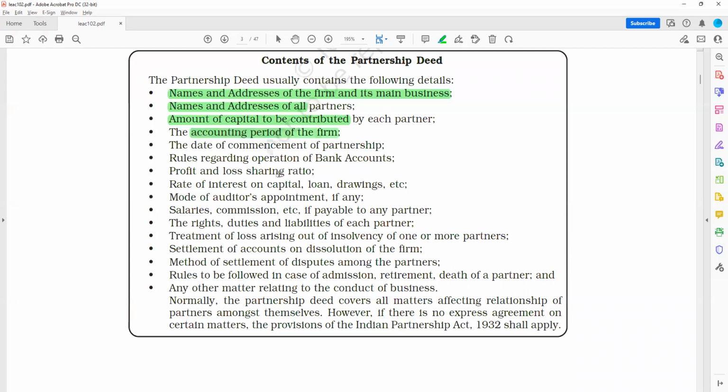Accounting period of the firm. Date of commencement. Rules regarding operations. Profit and loss sharing ratio. Rate of interest. Mode of auditor's appointment. Salaries, commission, etc. So these are the main contents of the partnership deed. I hope till this everyone is clear, right?